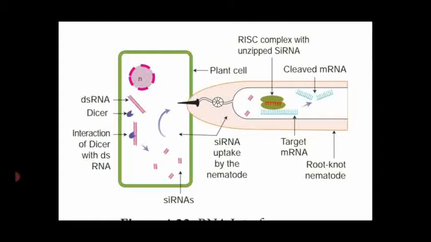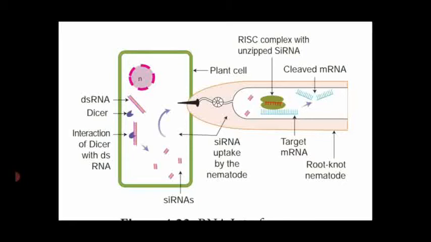The triangular shaped structure which is light pink in color is said to be the nematode body. Then the body structure contains the RISC complex with unzipped short interference RNA. It is modified into cleaved mRNA with the help of the target mRNA.